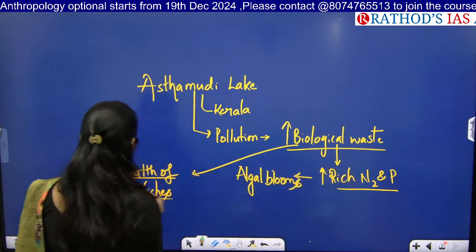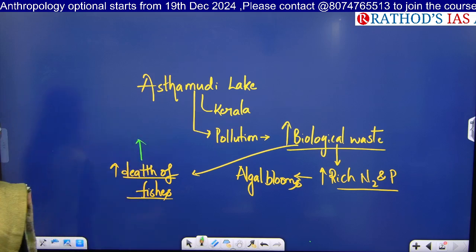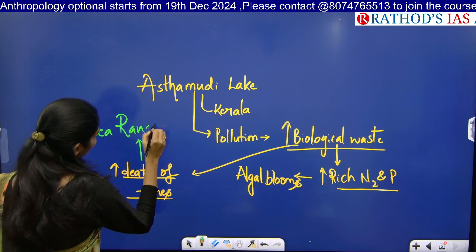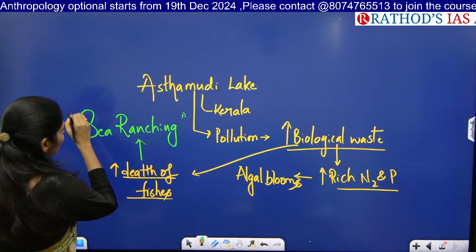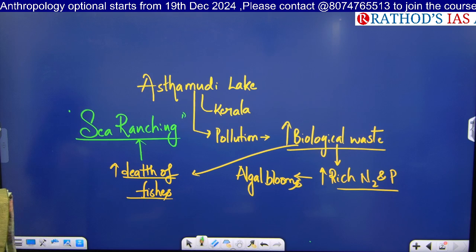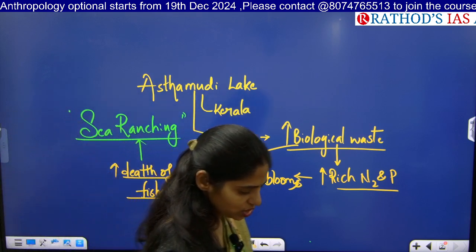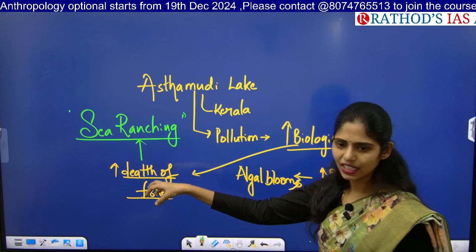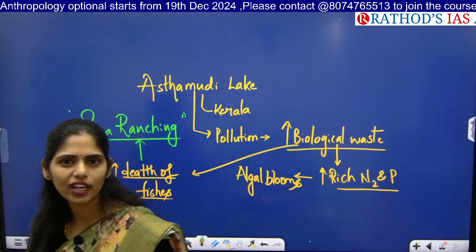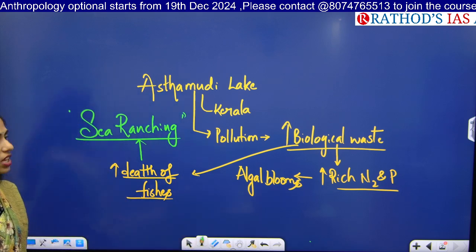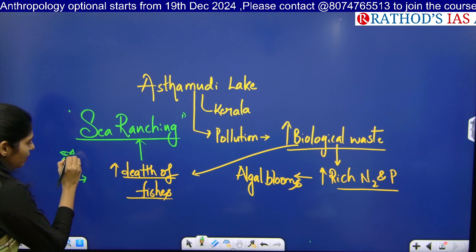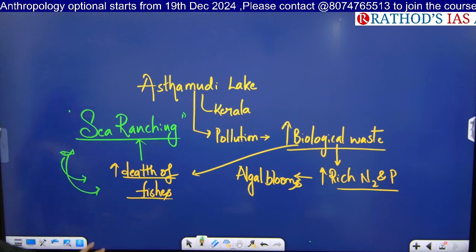So because of this, at that time, we studied one important keyword. What is that? We are going for sea ranching. So what is sea ranching? Just recall this term. We take small seedlings of fish and release them in that region so that they will grow into the wild population. That is called ranching, right? So we are taking seedlings of this fish species and leaving them in this Ashtamudi Lake so that we will be compensating the fish population in that region, right?